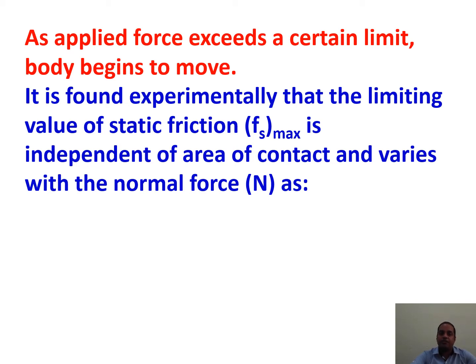It is found experimentally that the limiting value of static friction, we can say maximum static friction, is independent of area of contact and varies with the normal force N. Static friction maximum is equal to mu s N. Here mu s is the coefficient of static friction and N is the normal force.